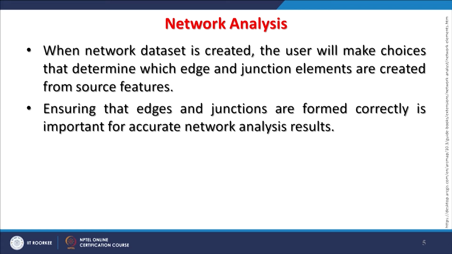And we have to ensure that edges and junctions are created and formed correctly, because when we run for optimization or resource movement, it should work properly. So the accuracy part is also very, very important for network analysis and reliable results. If we employ any technology like GIS to get solutions about resource movement, it has to be accurate. If it is not accurate, and if you say to your higher ups, maybe, could be, something like that, then there is no use of developing such a system.